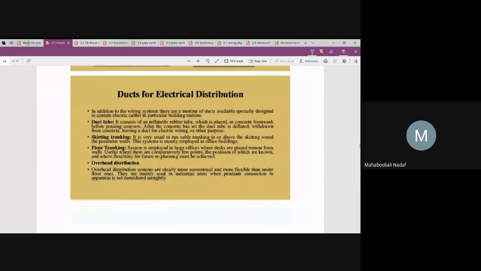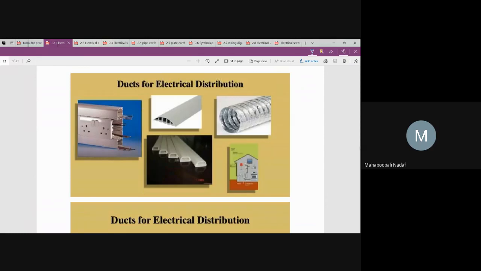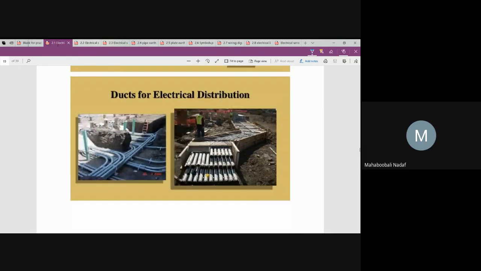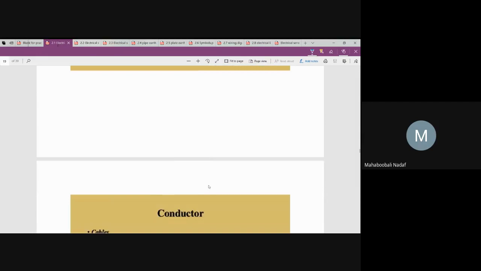The last one is overhead distribution, which is very common, but it is used outside, along the road, open to the sky. So there you are going to use overhead distribution. These are called ducts. Have you seen these ducts nowadays? This is PVC, this is lead sheeted or metal sheeted. These types of ducts are generally used. This is a construction site or any site where the hollow ducts have already been placed, and later the cables will be drawn inside.